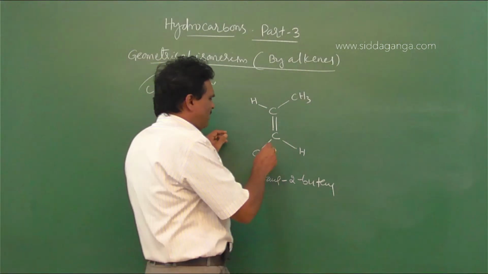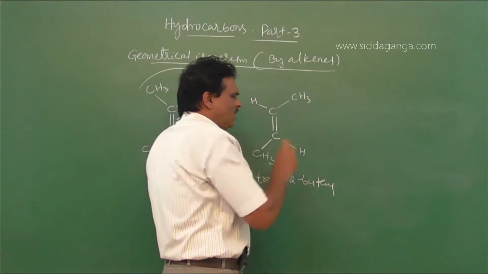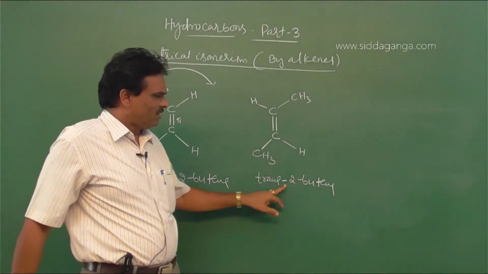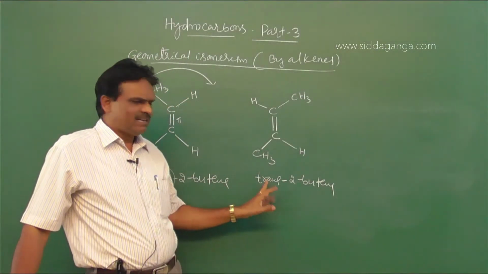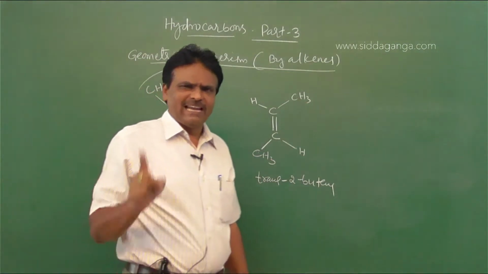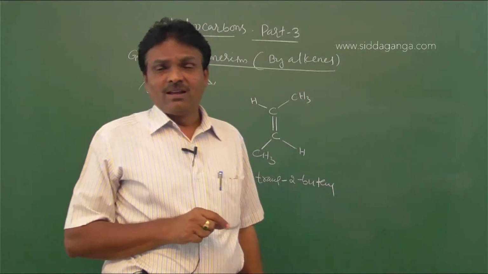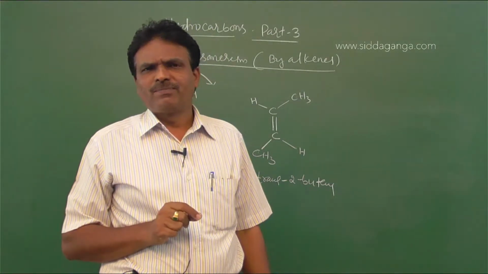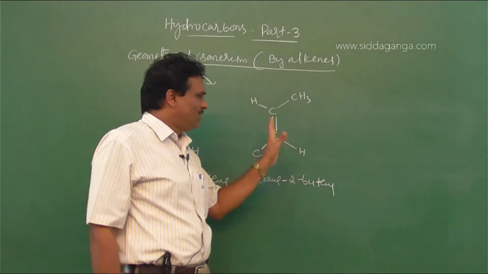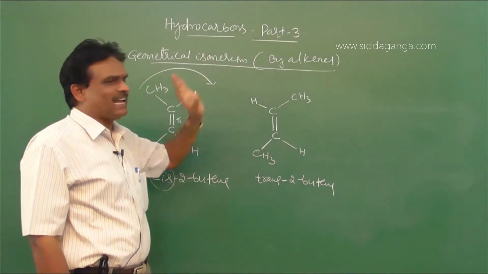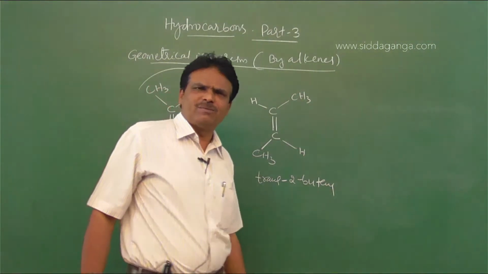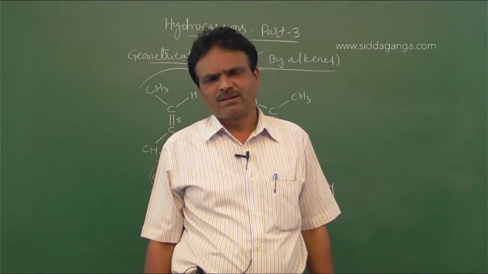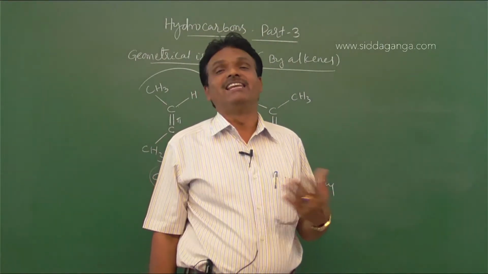If the same kind of groups or atoms are on the opposite side of the carbon-carbon double bond, that is called the trans isomer. So alkanes exhibit conformational isomerism, but alkenes exhibit configurational isomerism, that is cis-trans isomerism, or geometrical isomerism. Clear? So this is all about alkenes.